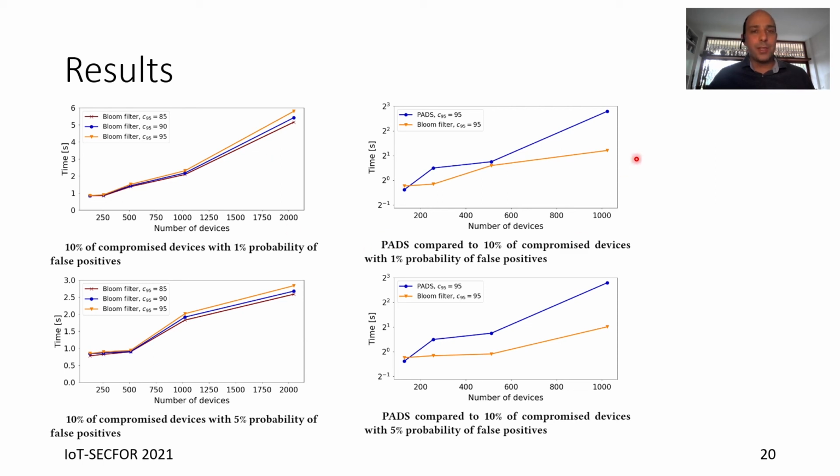We also compared the results with PARTS, and we can see that, moreover, nodes can easily join and leave the network, because we don't need to modify the Bloom filter: any device can insert its element in the same Bloom filter, even if it just joins the network. We also have an improvement of performance with respect to PARTS.